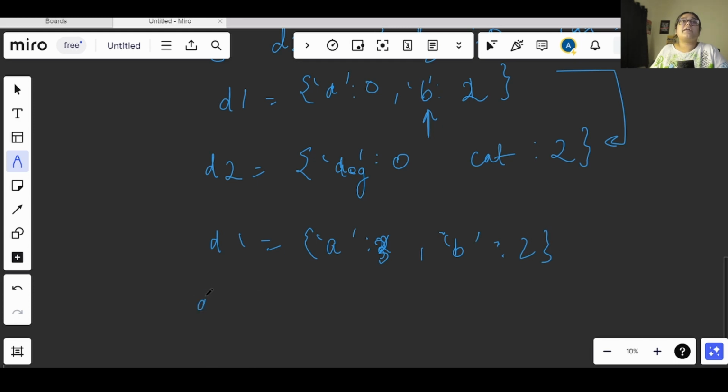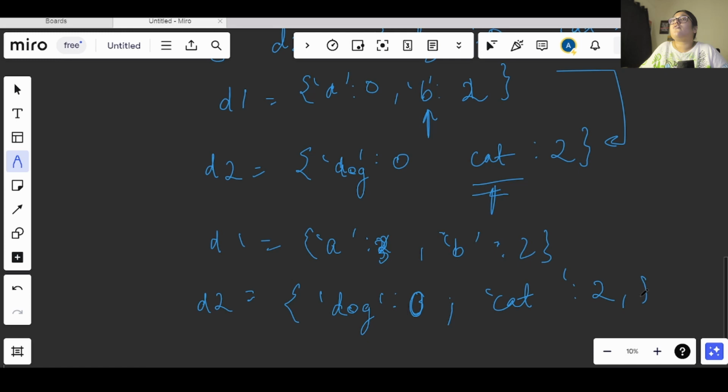Now in this second dictionary, what will happen? We have a fish here, and if we want a correct answer, it should have dog as 3. But this will remain as 0 only, and the other value that we have, cat, will remain as cat only with index 2. Now fish will get added. So according to this, we are adding fish with the 3rd index.